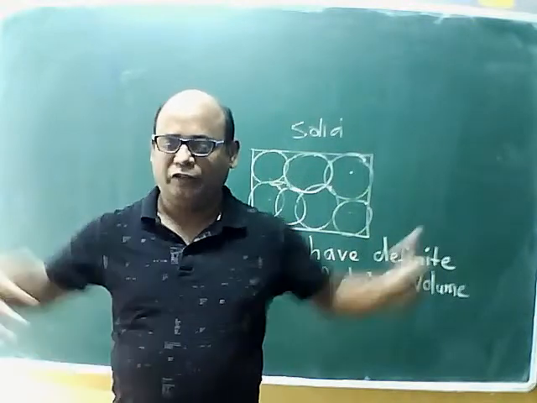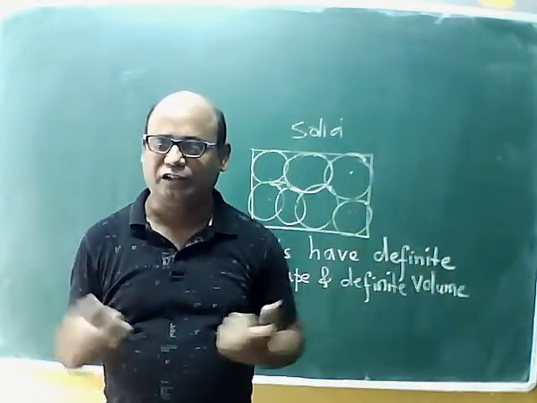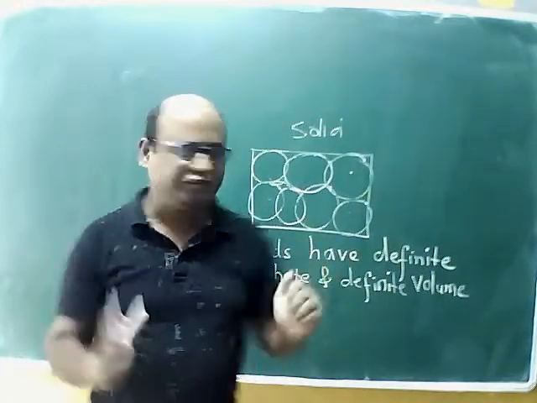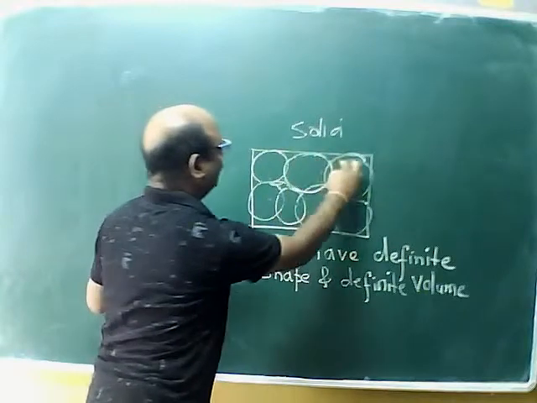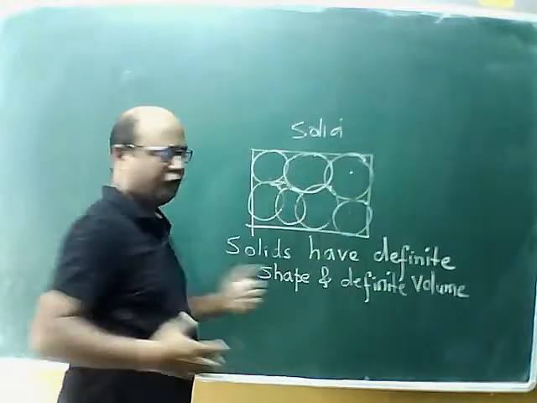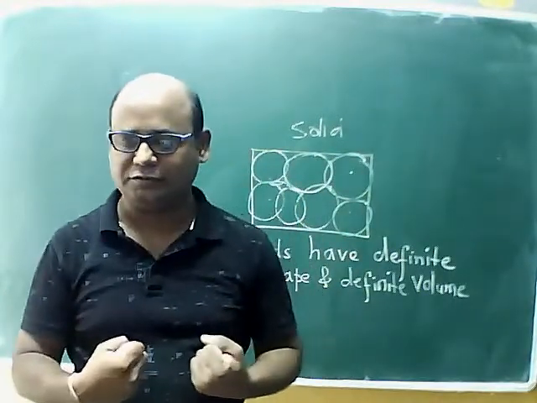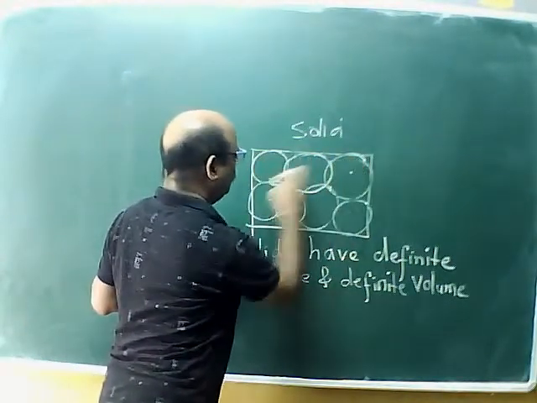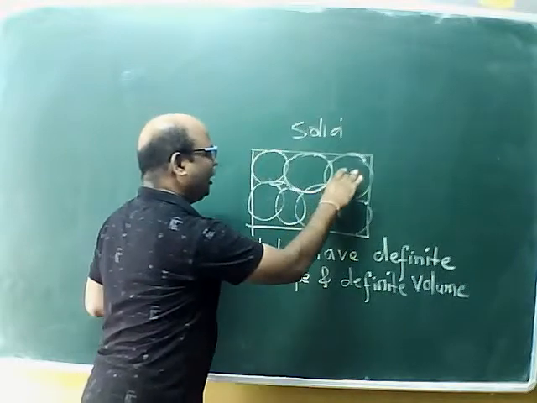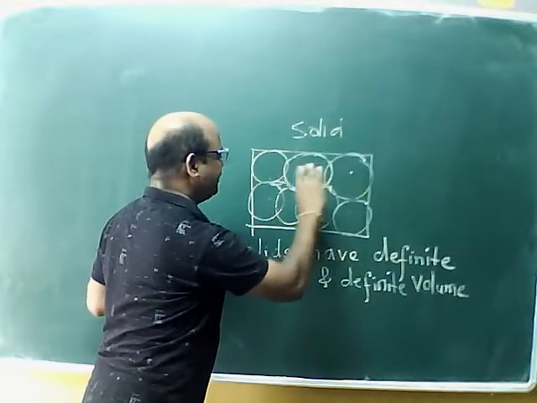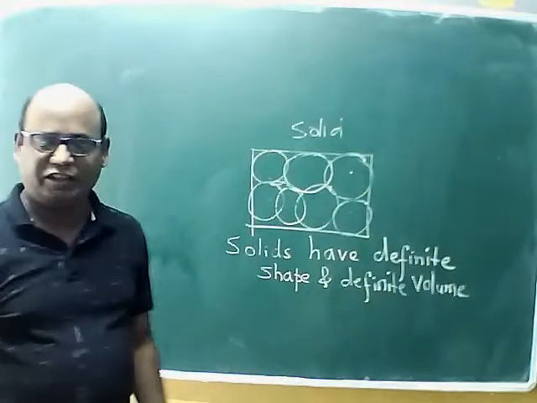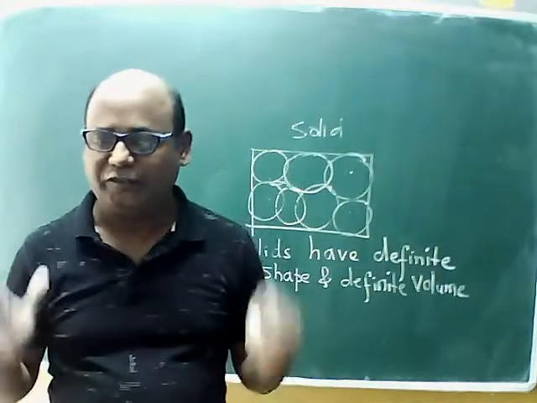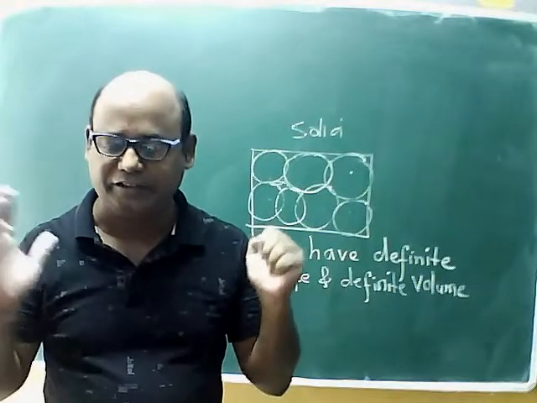So when we are standing very close near one another, surrounding the cake, our arrangement is just like the particles in the solid. We are very close to one another. In the same manner, these particles are very closely arranged. There is large force of attraction between these particles. That is why solids have definite shape and definite volume.